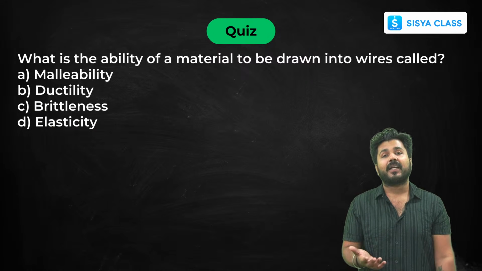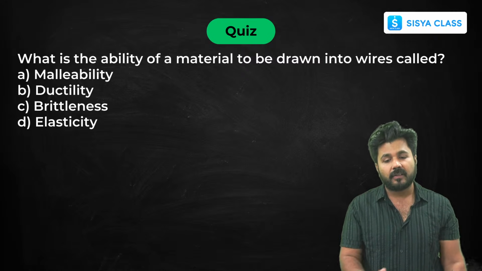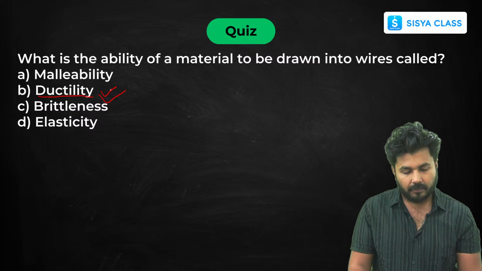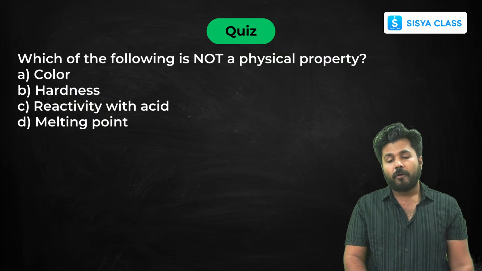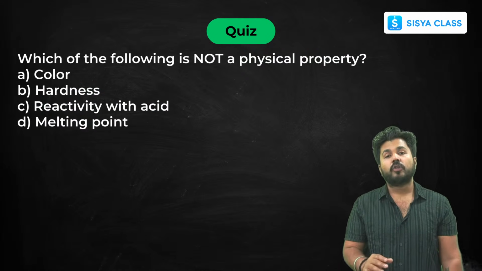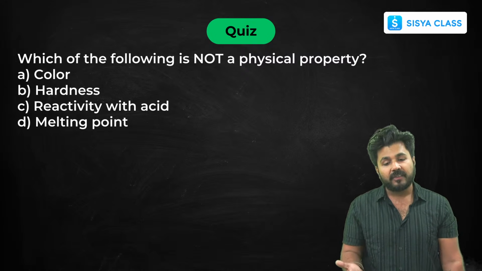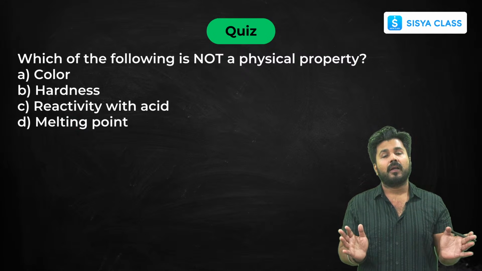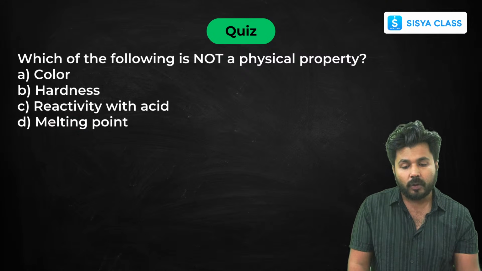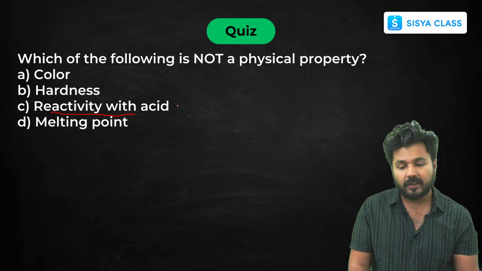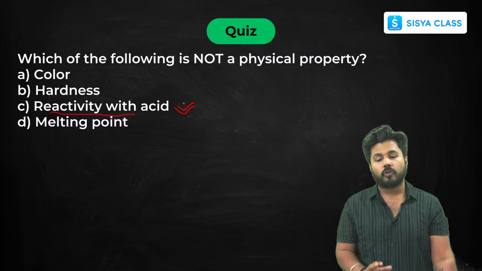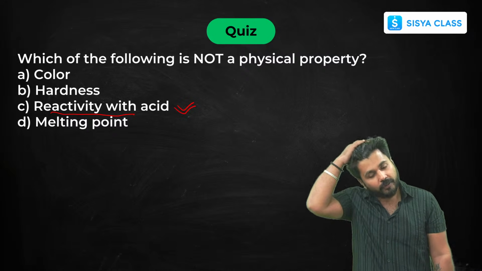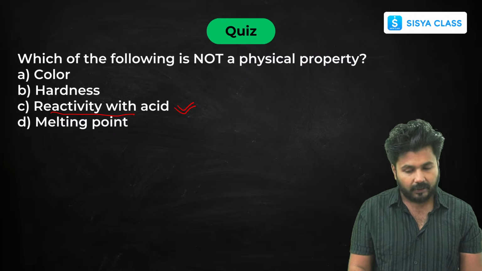What is the ability of a material to be drawn into wires? We have just discussed it. So that is your ductility. Which of the following is not a physical property? I have just told you that any reaction that is occurring in an element, that is your chemical property. So if it reacts with acid, this reactivity with acid will be your chemical property and not a physical property, whereas color, hardness and melting point, all these are physically observed. So these are physical properties. Yes, it's C.